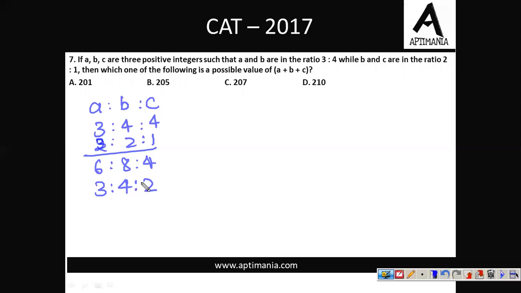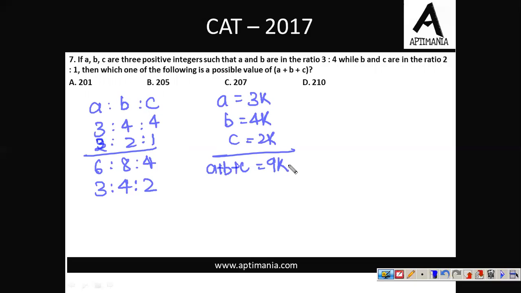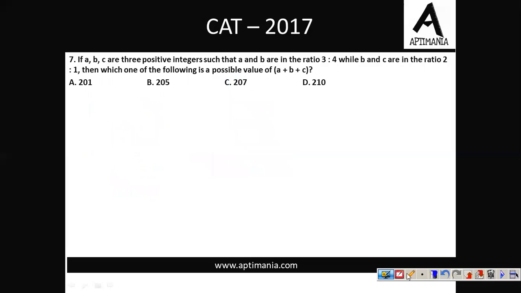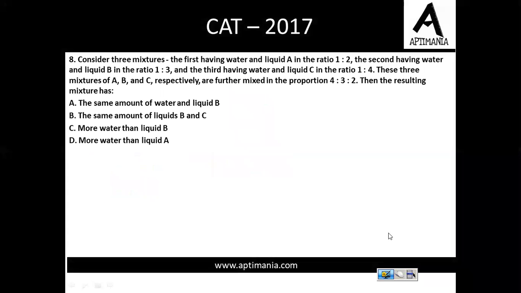Right? Which of the following is a possible value of A plus B plus C? If ABC are in the ratio 3, 4, 2, I can assume A equal to 3K, B equal to 4K, C equal to 2K. So A plus B plus C will be equal to 9K. Now the thing is, when ABC are positive integers, the result of A plus B plus C should be a multiple of 9. By checking the options, the only possible option which is a multiple of 9 is option C. So for question number 7, option C is the correct answer. Let's go ahead. Question number 8.